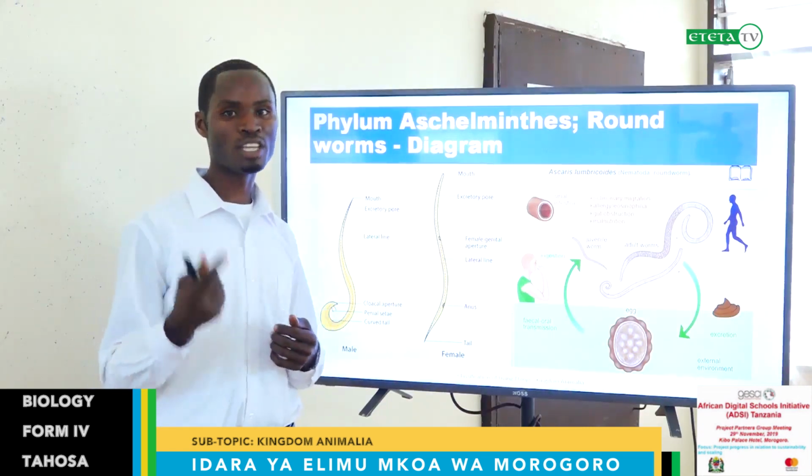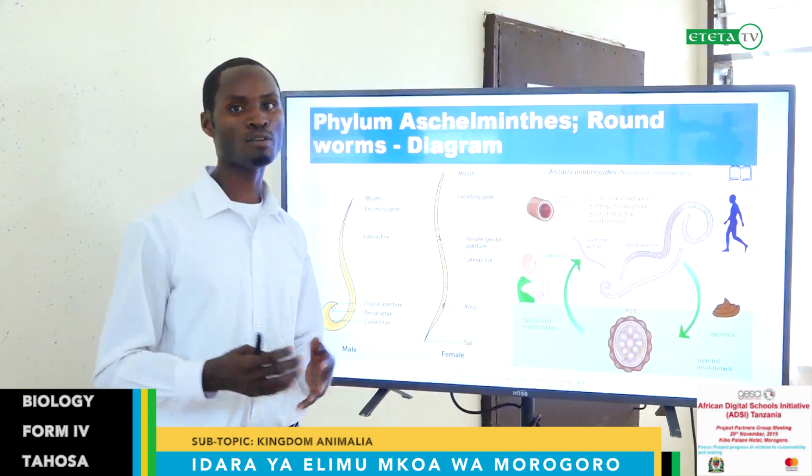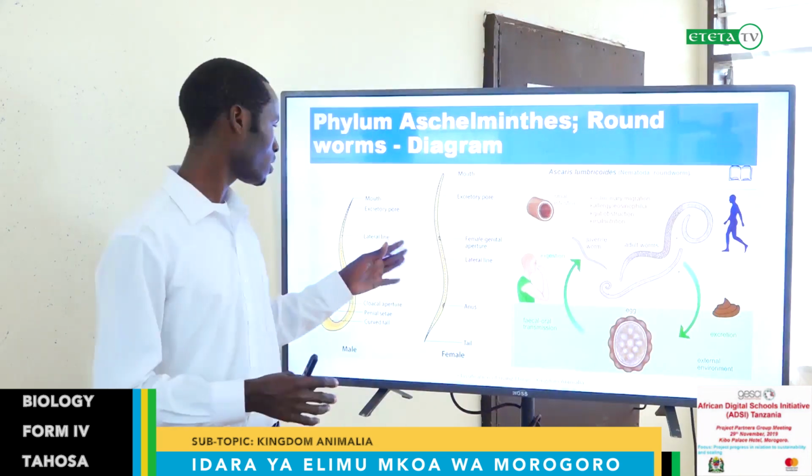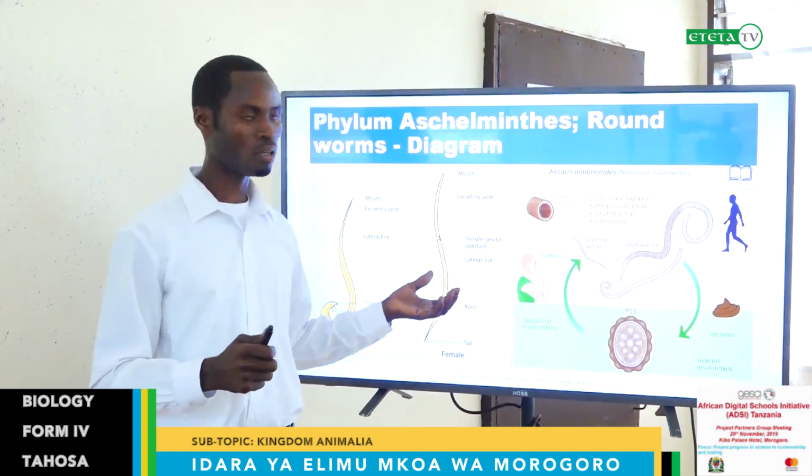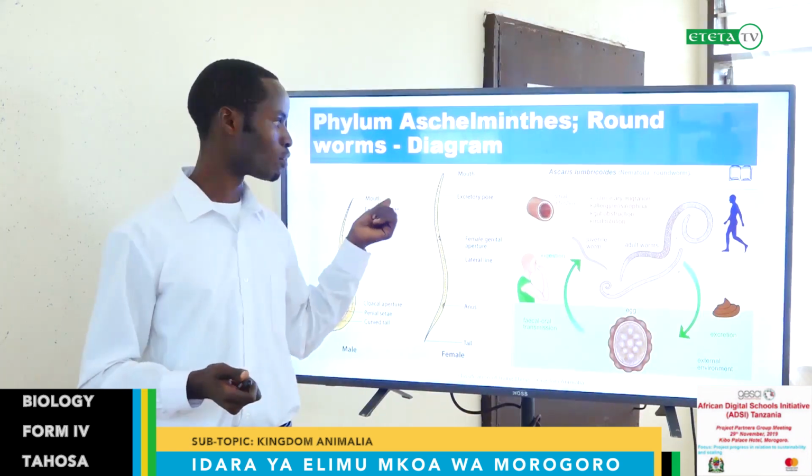They reproduce by sexual reproduction, as we said, animals reproduce sexually. And during copulation, they coil around each other. The female, because it is long, will tend to coil around the male for copulation.